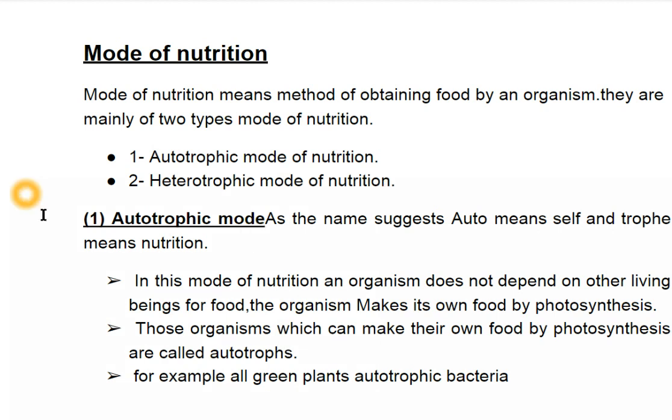The first one is autotrophic mode of nutrition. As the name suggests, auto means self and troph means nutrition. So in this mode of nutrition, an organism does not depend on other living beings for food. The organism makes its own food by photosynthesis. Those organisms which can make their own food by photosynthesis are called autotrophs. For example, all green plants and autotrophic bacteria.